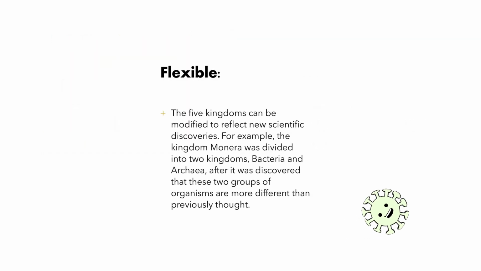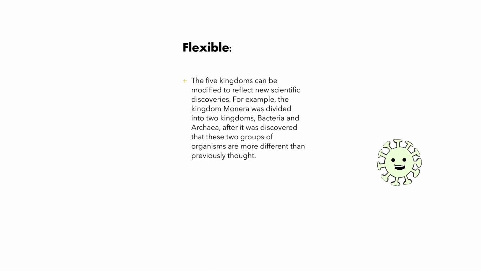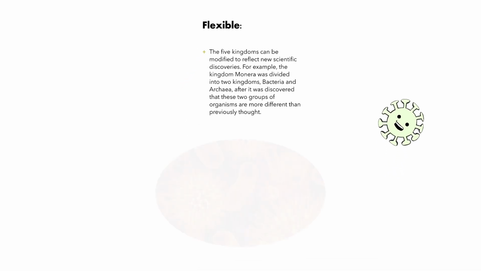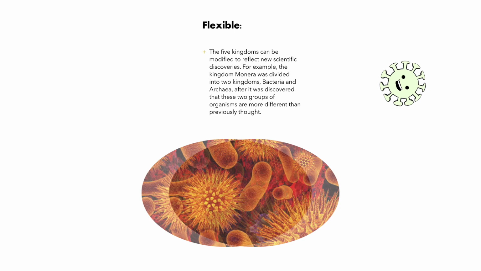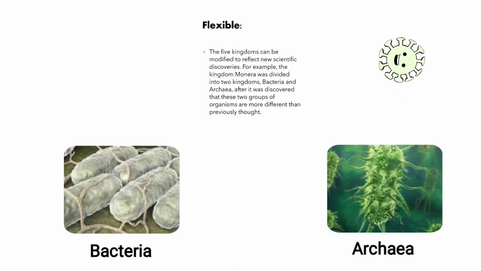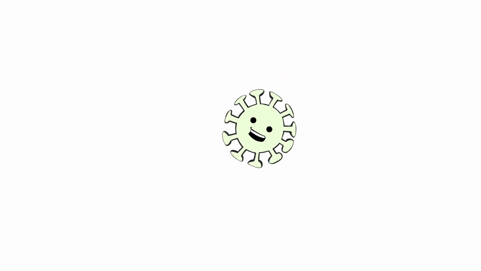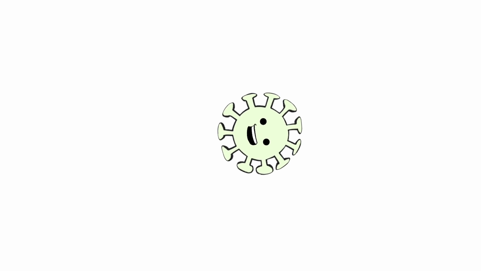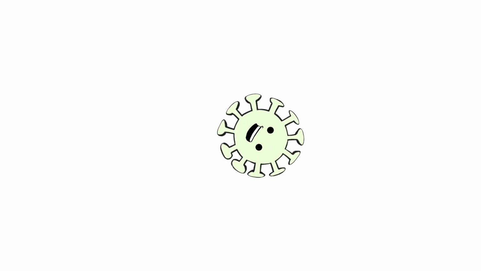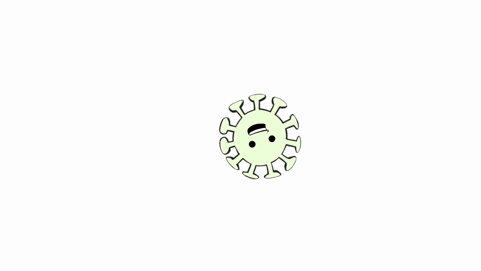It is also flexible. The five kingdoms can be modified to reflect new scientific discoveries. For example, the kingdom Monera was divided into two kingdoms, bacteria and archaea, after it was discovered that these two groups of organisms are more different than previously thought. However, it is important to note that Whittaker's five-kingdom classification system has its own limitations. The kingdom Protista is often considered to be too diverse and should be divided into several smaller kingdoms. It is not as accurate as some newer classification systems, such as Woese's three-domain classification system.